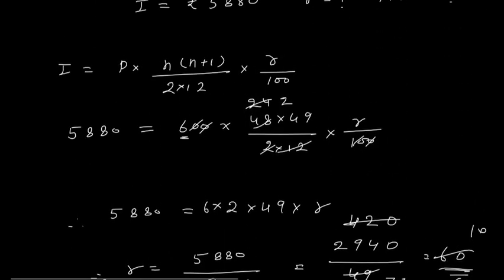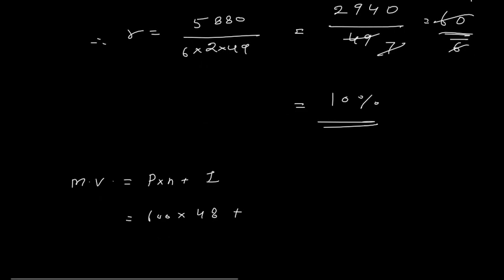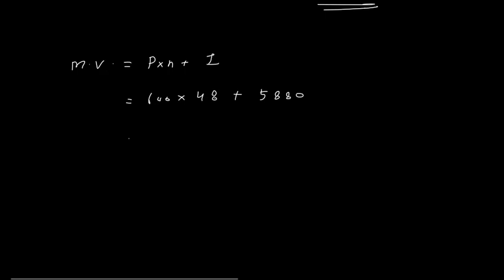Now the rate of interest we have found out. Then what is the maturity value? So maturity value is P into N plus I. So P is 600, N is 48, plus I, the interest given to us, 5880. Okay, so here 2 zeros I will write first, then 6 8s are 48 and 6 4s are 24, 24 plus 4 is 28, plus 5880, 28,800 plus 5,000.